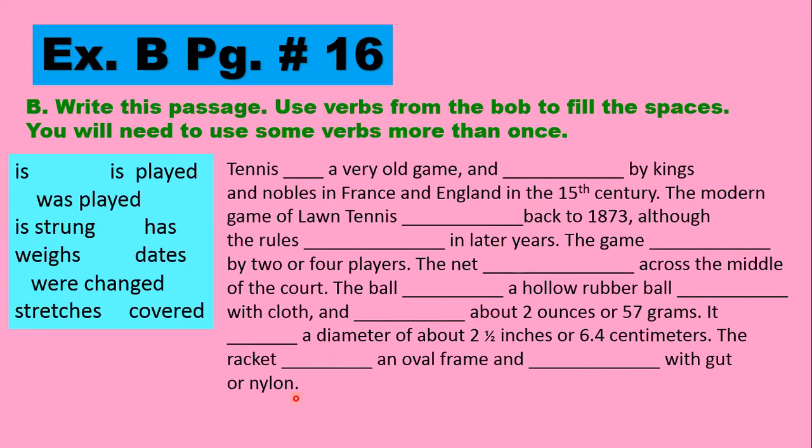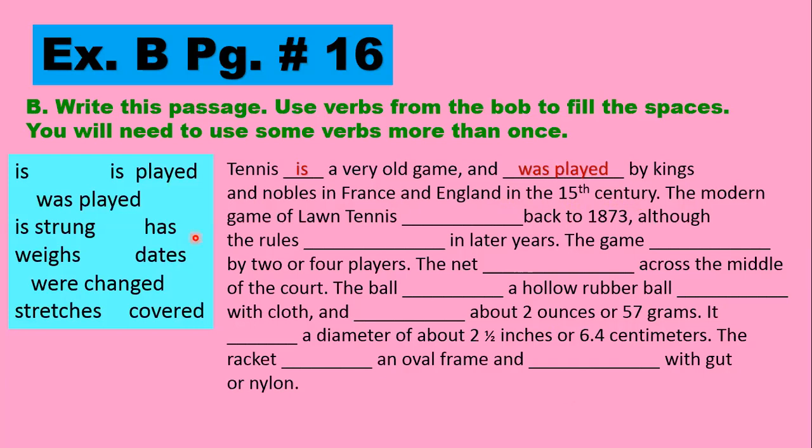Okay, there is no necessity that one word can be used only once. One word can be used two times as well. Okay, so let's see. Tennis dash a very old game. So what should it be? Tennis is played, tennis was played, tennis is. What do you think the answer should be? Tennis is a very old game. Okay, so we'll put is here because that is what should come here. Then read further. And dash by kings and nobles in France and England in the 15th century. So, it was played, okay, and was played by kings and nobles.